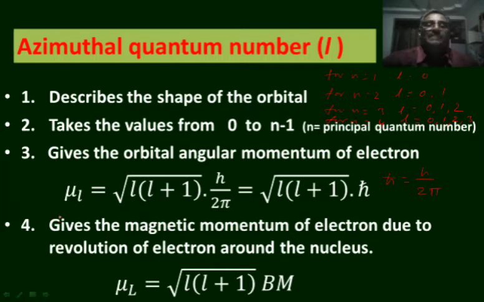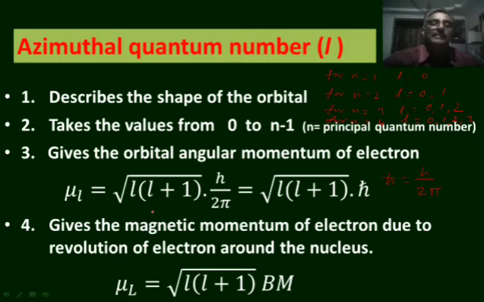The L value not only gives the angular momentum but also the magnetic momentum of electron due to the revolution around the nucleus. When an electron, that is a charged particle, moves around the nucleus, some magnetic dipole moment is developed.